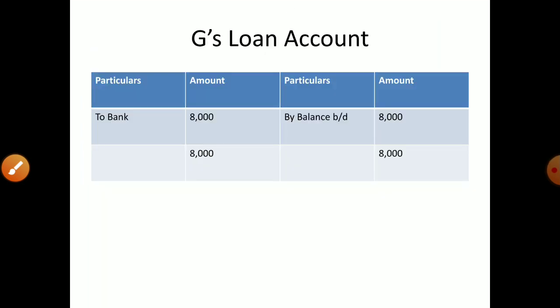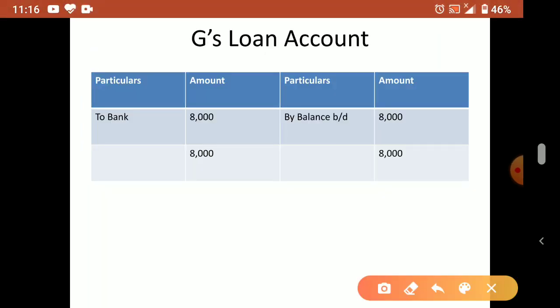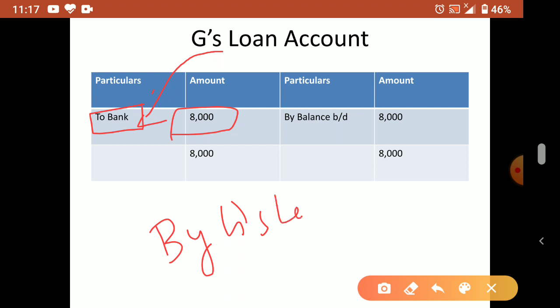In the loan account also, what is there? Bank is there, 8,000. So this also 8,000. They go to bank. So wherever bank is there in all the previous three accounts, all that bank you have to remove, and the journal entry we have to post. So what is the entry here? G's loan account debit to bank. So in bank what do we write? By G's loan account 8,000 in the bank account. Okay, so the loan account is also over.